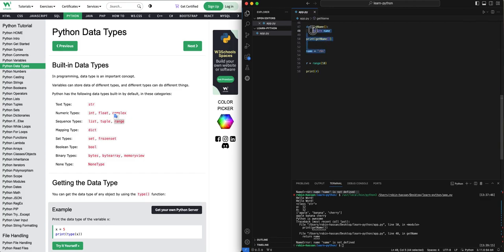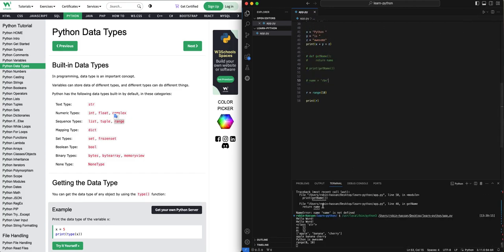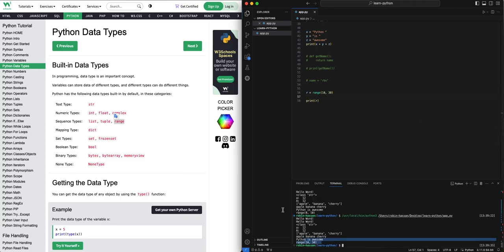Okay, 0 to 10. So I can say 10 to 20 or 30. This will also work. In this case, we can loop over it or do whatever we want to.